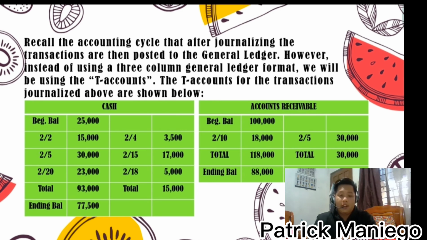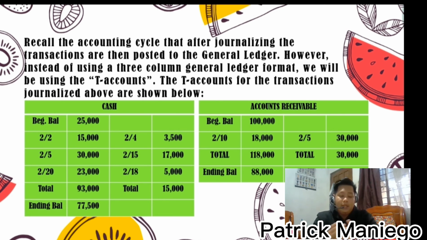So, recall the accounting cycle that after journalizing, the transactions are then posted to the general ledger. However, instead of using a three-column format, the general ledger will use T accounts. The T accounts for the transactions journalized above are shown below. Cash. Each table consists of T accounts.